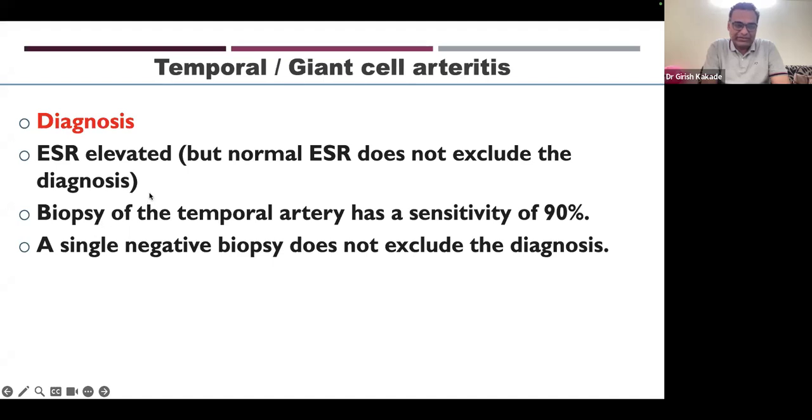Biopsy is done in some cases, when the temporal artery Doppler is negative and we strongly suspect temporal arteritis, or sometimes when the Doppler is not easily available. In those cases, biopsy of the temporal artery can be done, which has a good sensitivity of 90%. But we have to remember, even temporal artery biopsy can miss 10% of the patients, especially because temporal arteritis can have skip lesions. We may biopsy a normal segment, and there may be other segments having a vasculitic picture. So a single negative biopsy does not exclude the diagnosis.